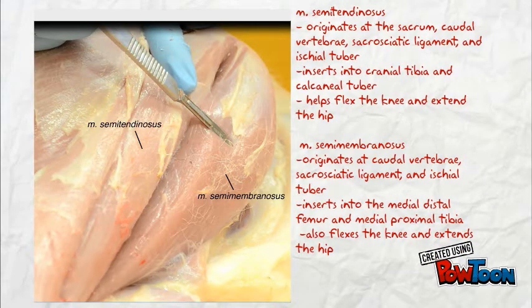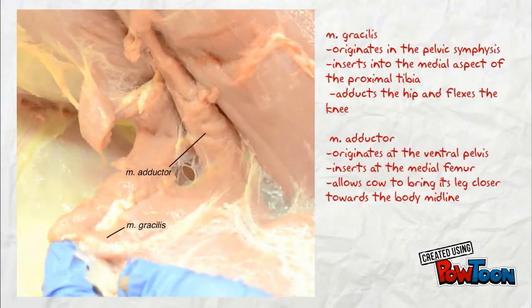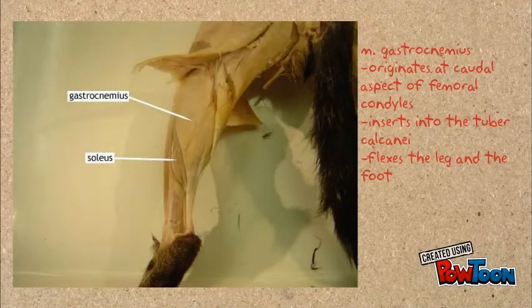Both the semitendinosus and the semimembranosus flex the knee and extend the hip. The M. gracilis adducts the hips and flexes the knee. The M. adductor adducts the hind leg. The M. gastrocnemius originates at the caudal aspect of the femoral condyles, inserts into the tuber calcanei, and flexes the leg and foot.